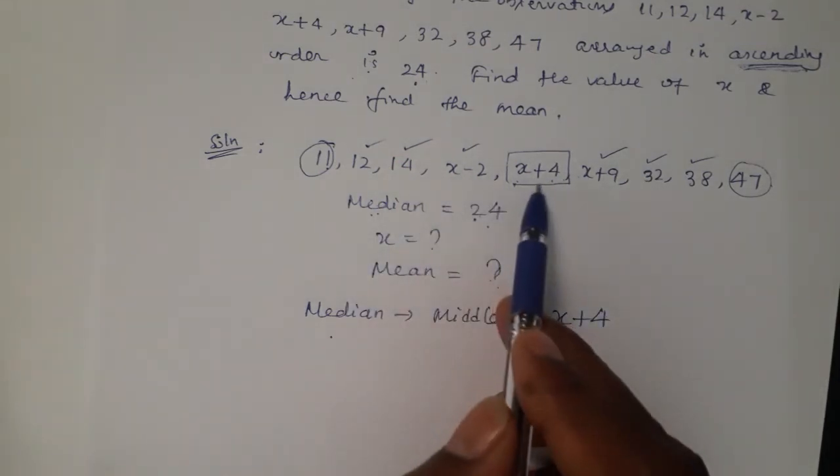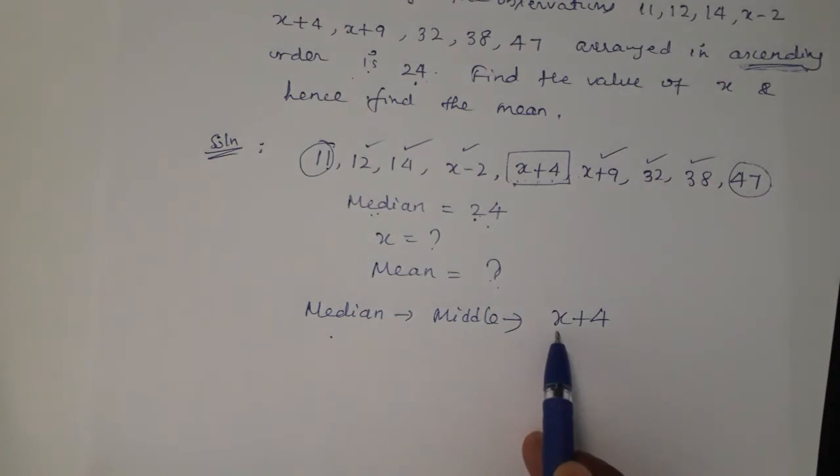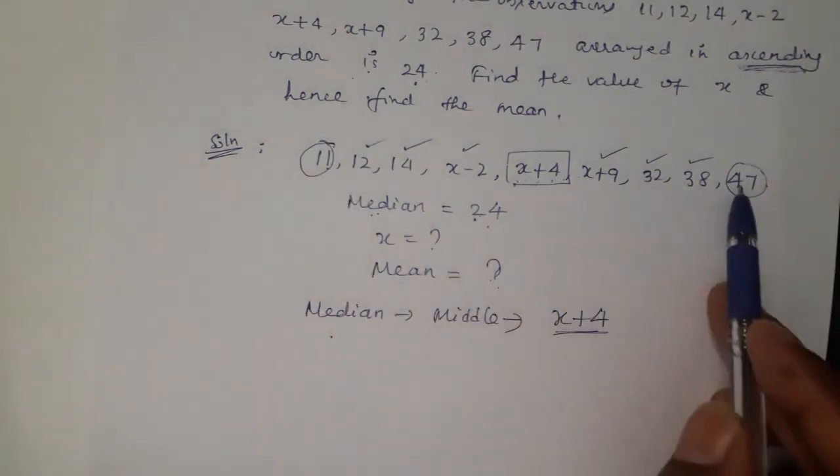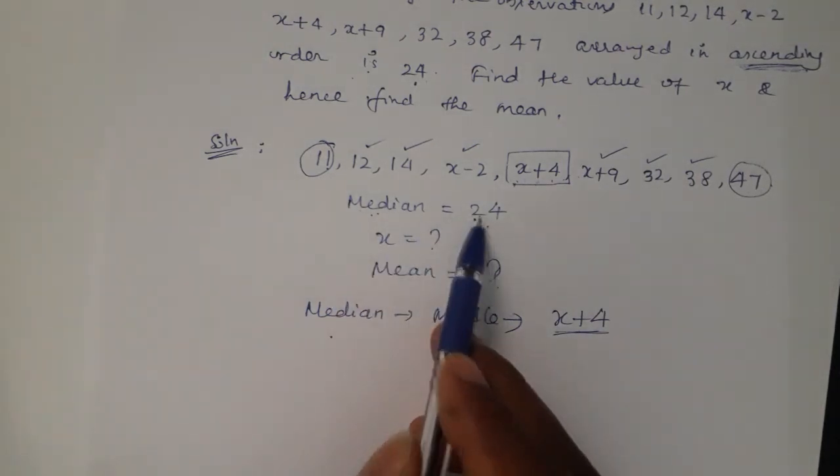But here only one number is remaining at the center. So therefore, we will take that. So for this problem, what is the median? x plus 4. Remember, for this problem, median is x plus 4. But they gave median already, 24.